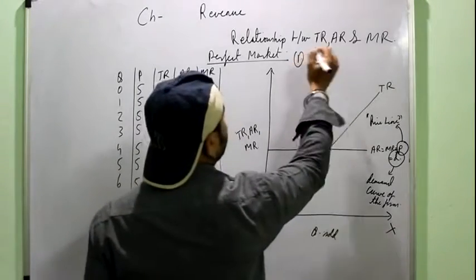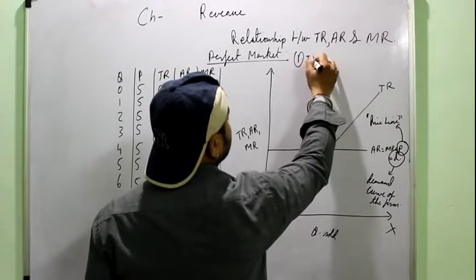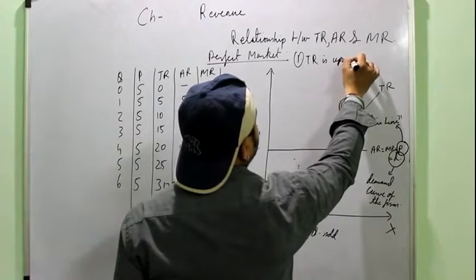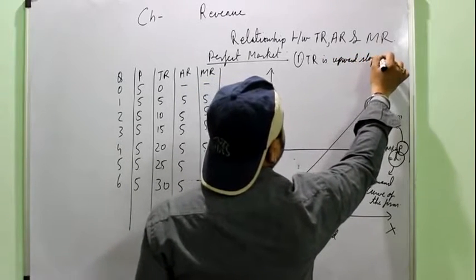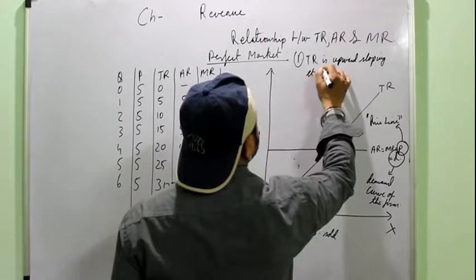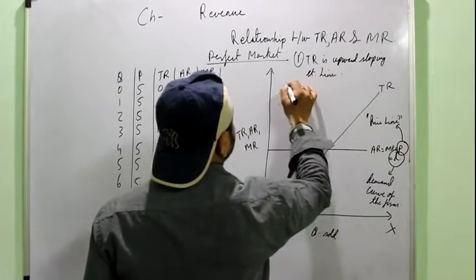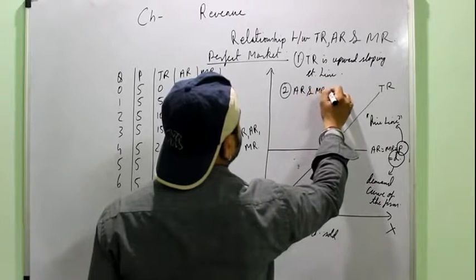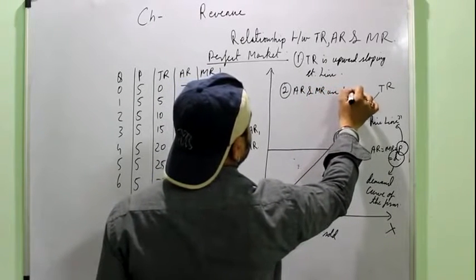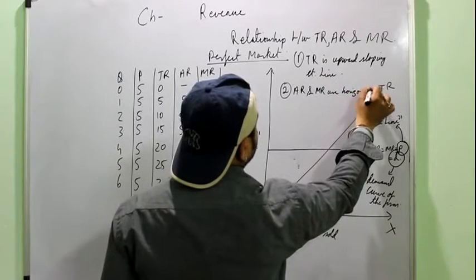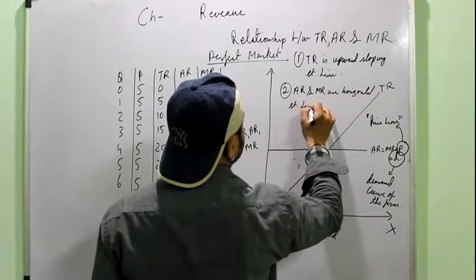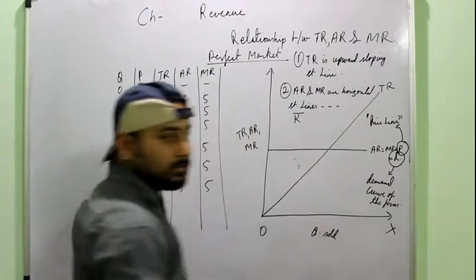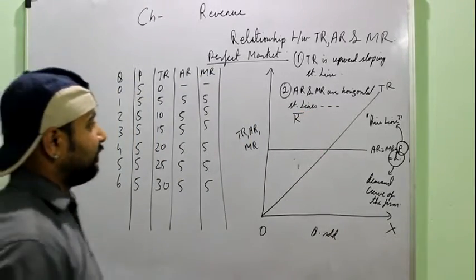The first point would be that under this competition, TR is an upward sloping straight line, while AR and MR are horizontal straight lines because they remain constant due to the constant price.